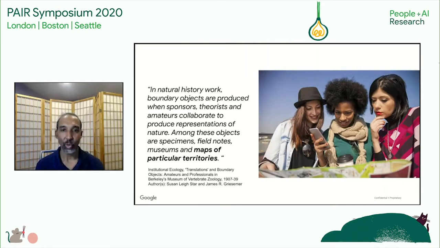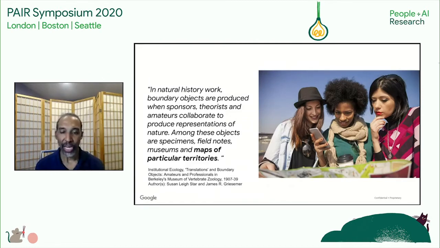And a map is the quintessential boundary object as described in the seminal work by Star and Griesemer about boundary objects. In it, they state that in natural history work, boundary objects are produced when sponsors, theorists, and amateurs collaborate to produce representations of nature. Among these objects are specimens, field notes, museums, and maps of particular territories. So, what might be the territories of AI development?